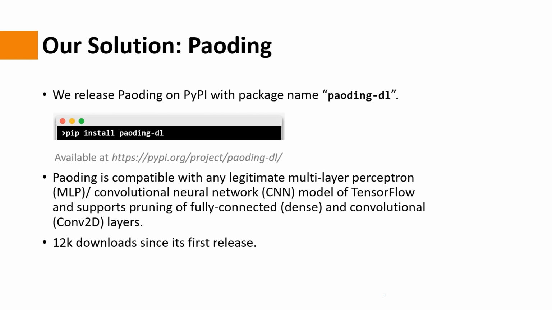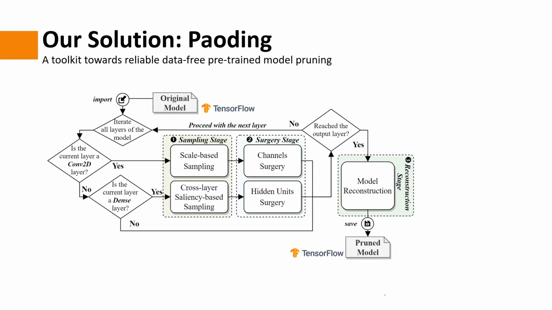The latest version of Paoding is compatible with any legitimate MLP and CNN models on TensorFlow and supports pruning of fully connected and convolutional layers. This slide shows the workflow of our approach. It begins with reading a pre-trained model and loading its parameters and configurations. Then, it iterates over all the convolutional and fully connected hidden layers and performs pruning in 3 stages. First, it traverses all neurons of that layer and samples the pruning candidates based on specific strategies according to the layer type. Given a list of candidate neurons, our approach performs pruning.